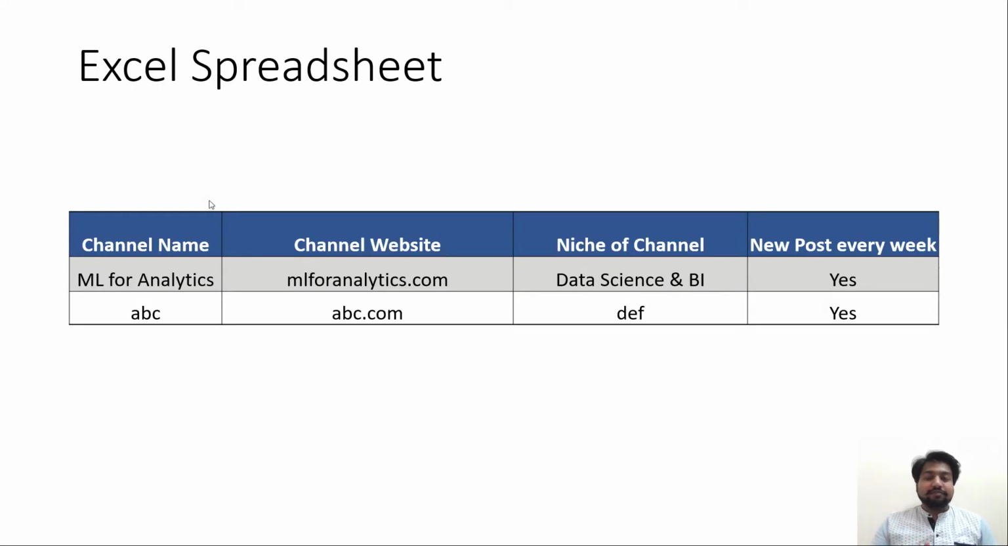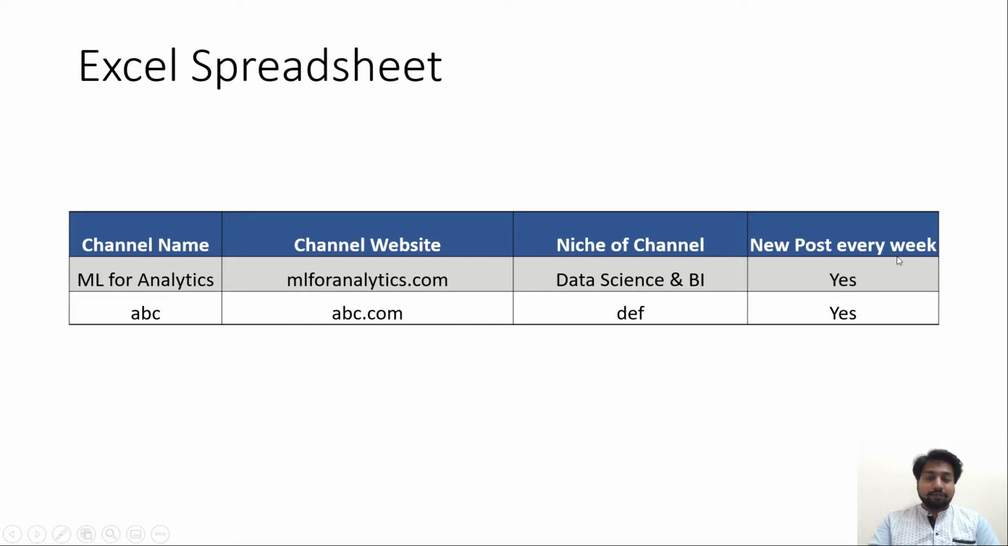So why is an Excel spreadsheet structured data? Let's understand that with this example. Here we can see we have four columns. The first one is channel name, then channel website, then niche of channel, then new post every week. These four columns define what kind of data each column will contain, and that information is provided corresponding to each row. For the first row, the channel name is ML4 Analytics, ml4analytics.com is the channel website, and the niche of the channel is data science and BI.